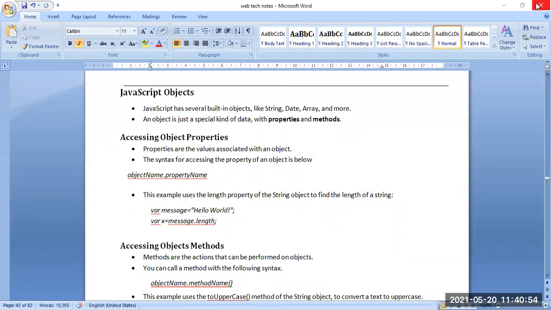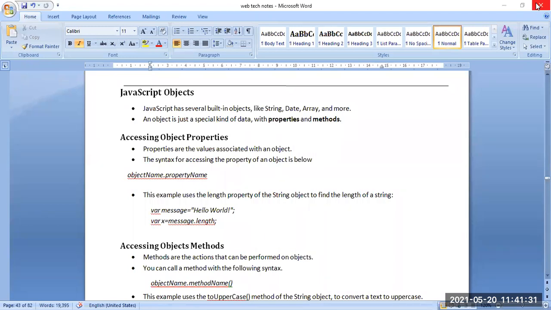Here is an example where message is our variable, and the hello world string has been put in it. Then x is another variable where we are accessing the object property: x equal to message dot length. By this message dot length, we are getting the length of the message. The information in the message is hello world, so the length of hello world will be accessed.